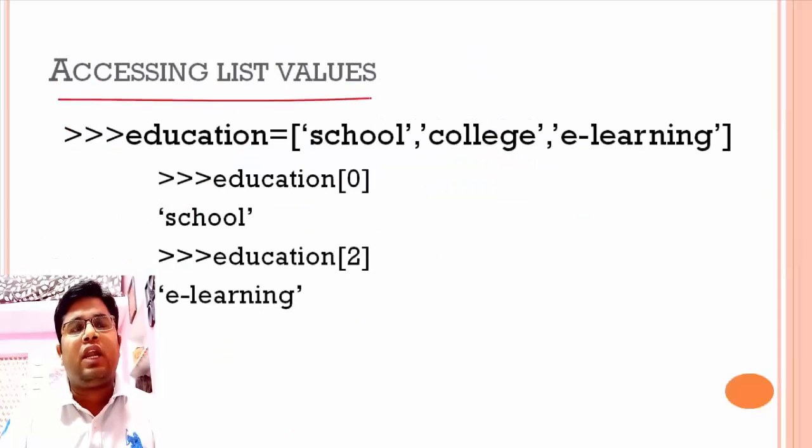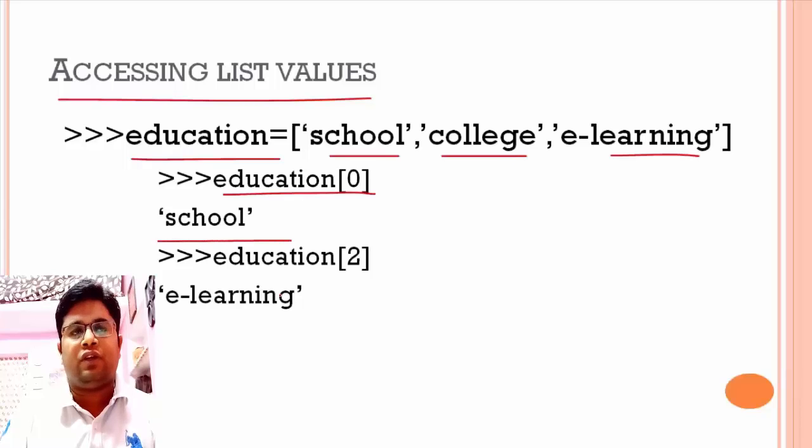So here is another example of how to access a list. A list called education in which the elements are school, college and e-learning. When I write education of 0, it will return me school. When I write education of 2, it will give me e-learning, because all the element indexes start from 0.